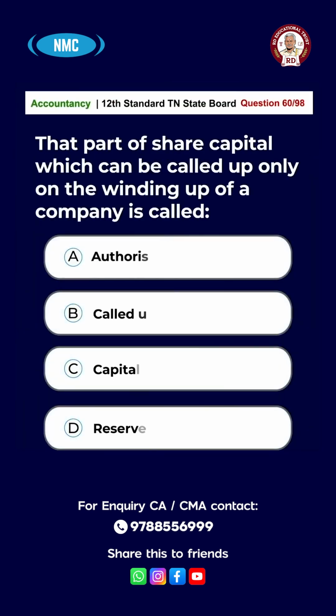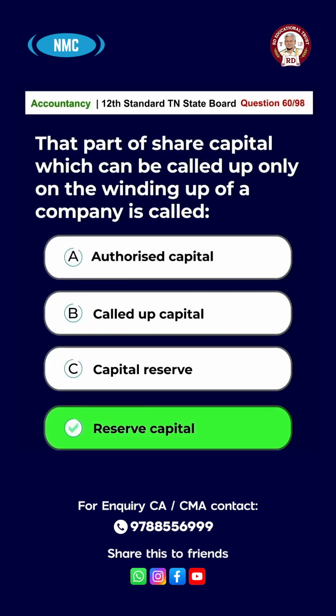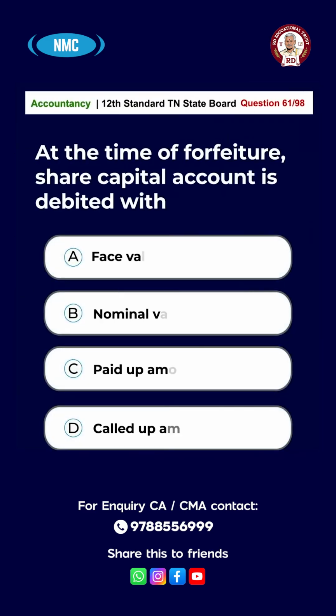Question number 60. The part of share capital which can be called up only on winding up the company is called option A, authorized capital, B, called up capital, C, capital reserve, D, reserve capital. The answer is option D, reserve capital. Question number 61. At the time of forfeiture, share capital account is debited with option A, face value, B, nominal value, C, paid up amount, D, called up amount. The answer is D, called up amount.